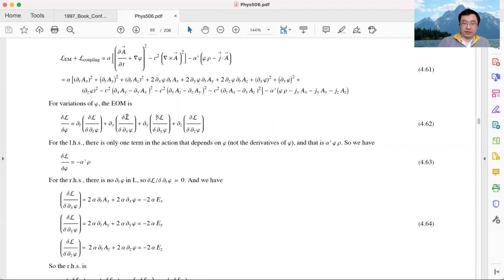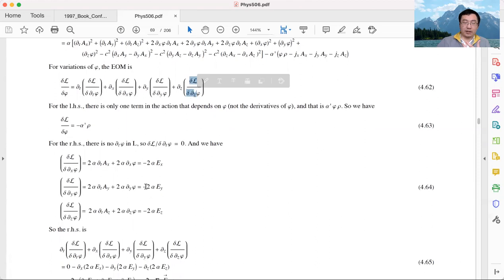We can do the same for the next variation. It is very similar to the first variation we calculated. Just replace x with y, and the answer is also very similar to the previous term. That's this guy. And the last term, the variation for the z gradient of phi, has the same structure through the same calculation. The only difference is that now it's the z component of E. So we got this derivative, this derivative, this derivative, and this derivative figured out.